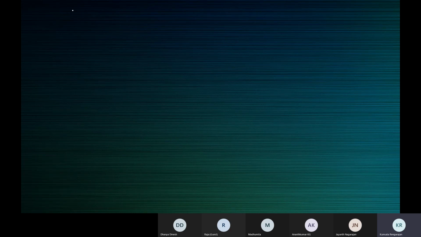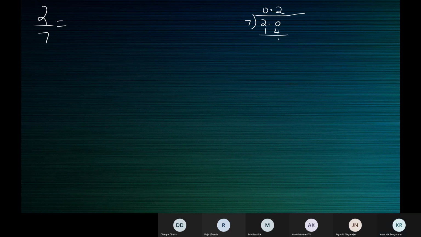I should write it very tiny because the screen will not be sufficient. One minute. Okay, this can be big. Now this division, let me write it very small. 2 by 7. Yeah, now you said what? 2s are 14. What's the remainder? 6, ma'am. Okay, and then you can add one free 0.